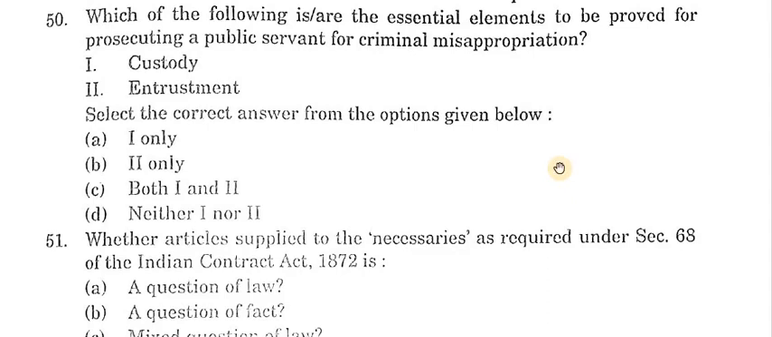So let's start the topic. Today's topic is related to the LL.M entrance exam test paper. The test paper PDF with answer sheets is at the end of the description. So let's start with question 50.